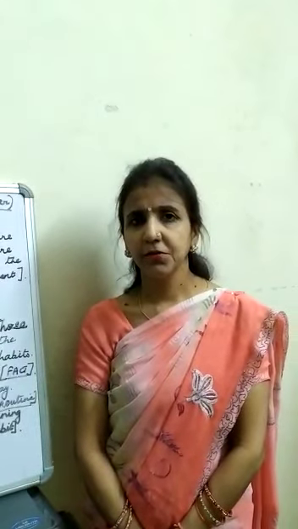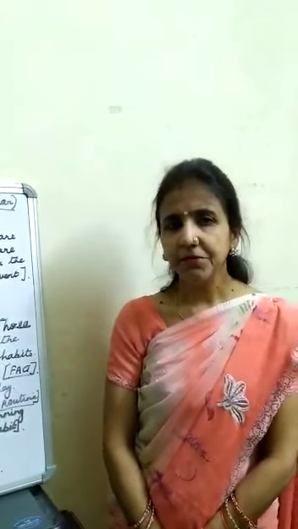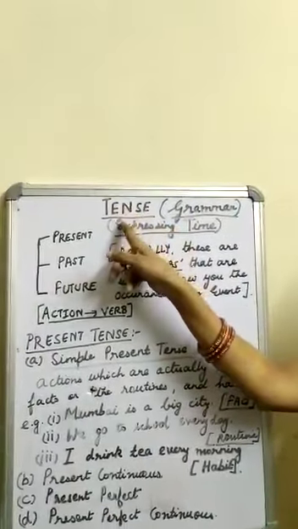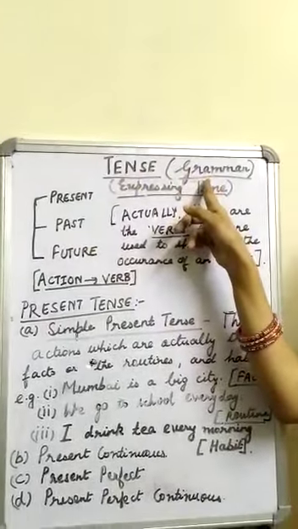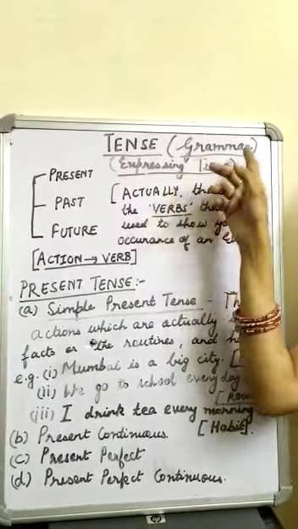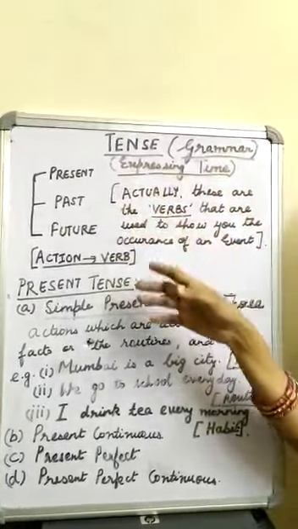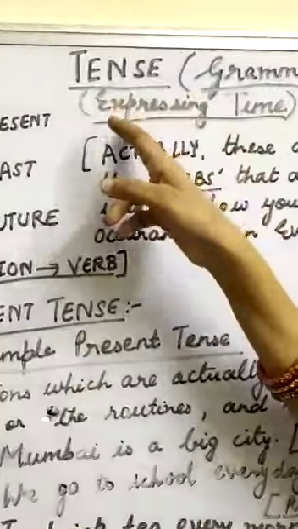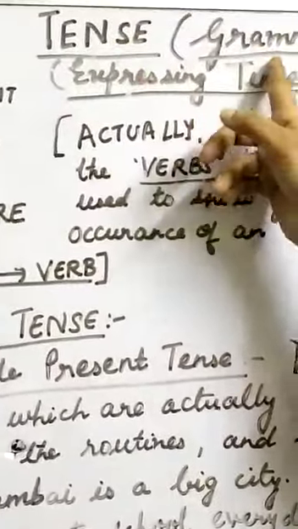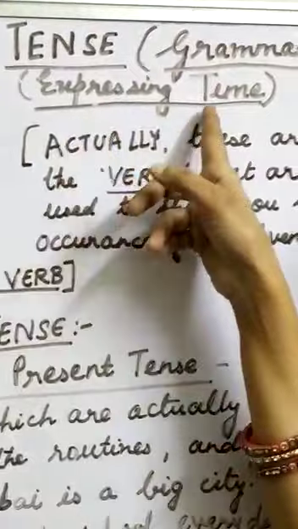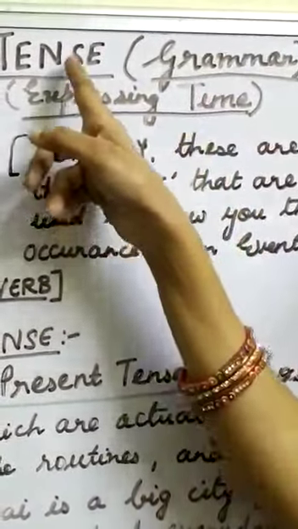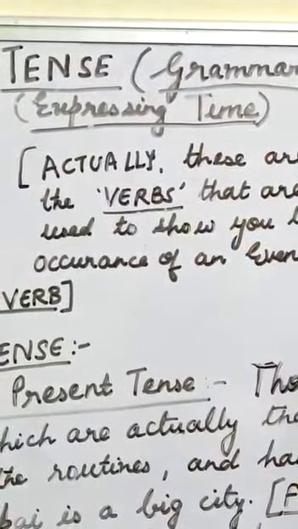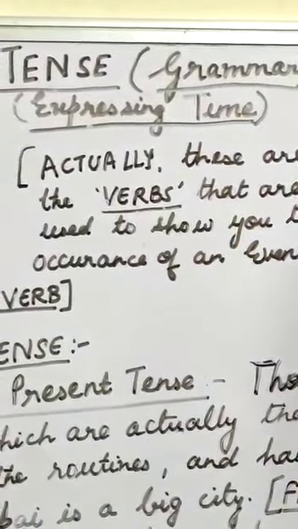I am Shalini Mehrotra. In the previous class, we spoke about tense in English grammar. So children, before proceeding forward, let us take a quick review of the previous class. As I told you, tense in grammar is expressing time. It is expressing at what time any event or any activity has taken place.